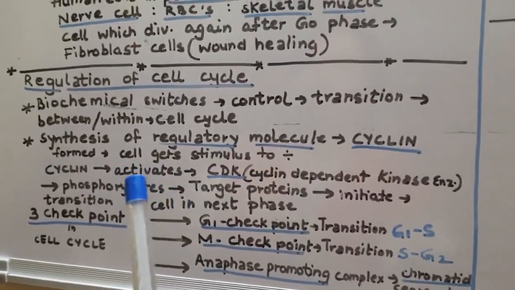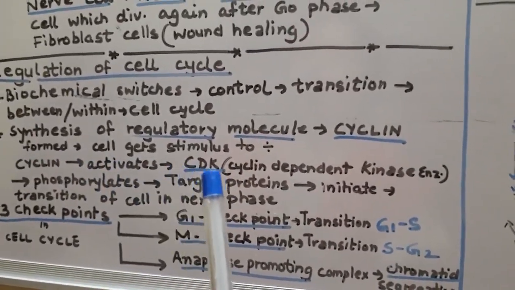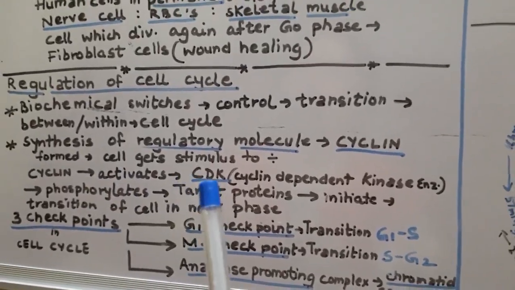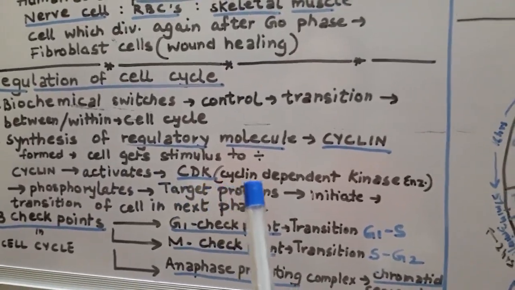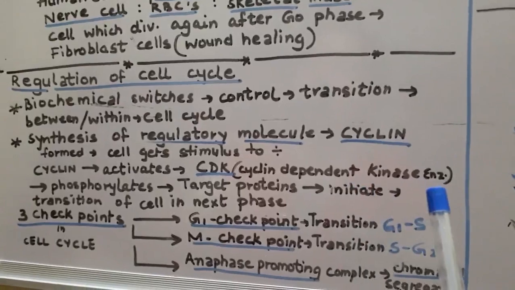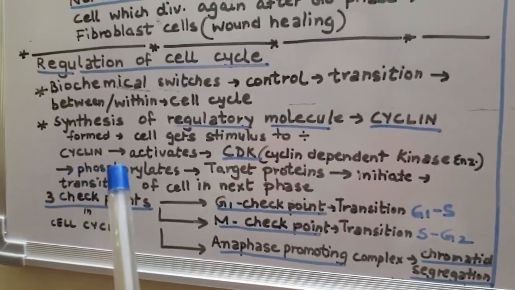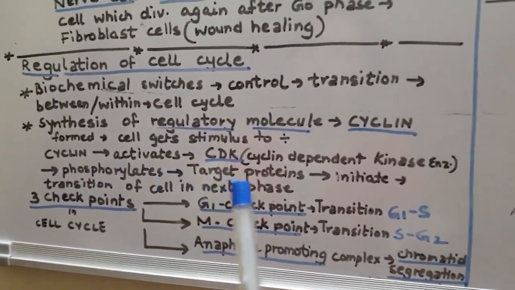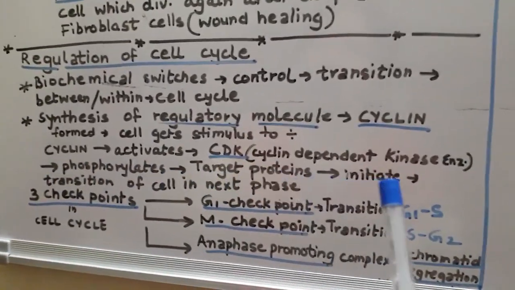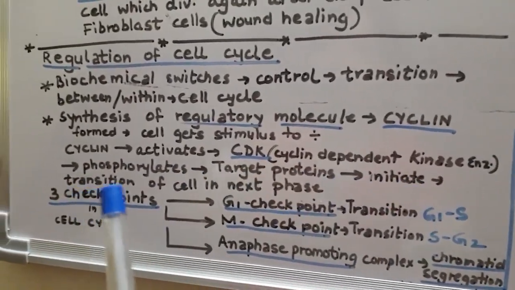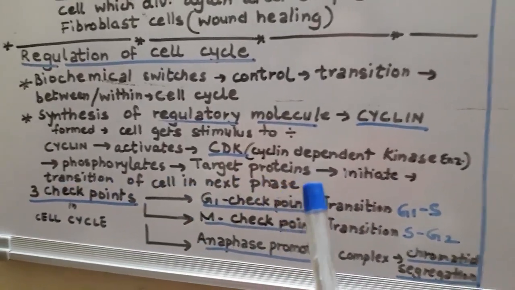When these cyclins are formed, they start activating an inactive form of an enzyme present in the cell called CDK, that is cyclin dependent kinase. The cyclin dependent kinase further phosphorylates certain protein factors which initiate the transition of the cell into its next phase.